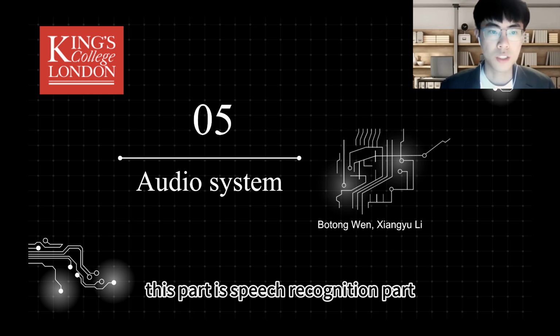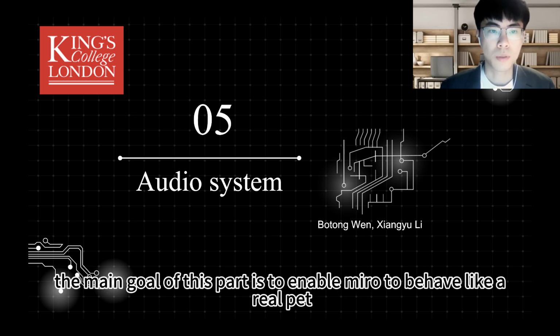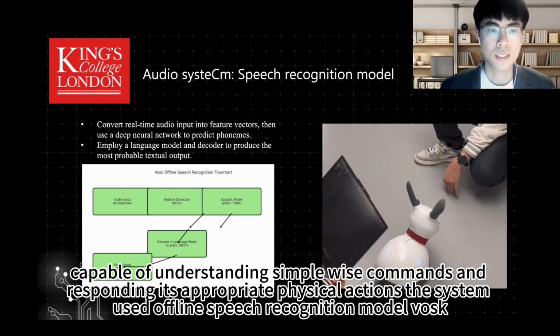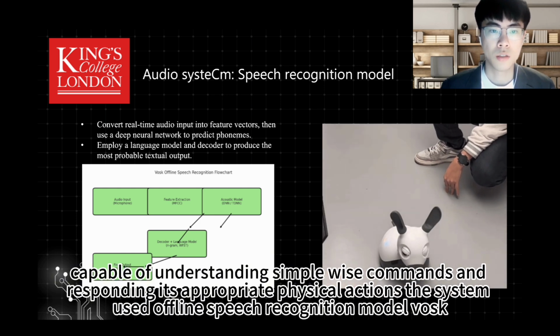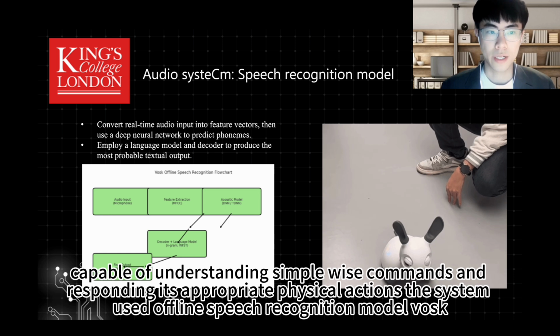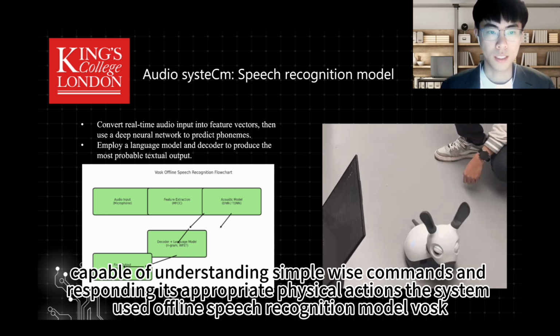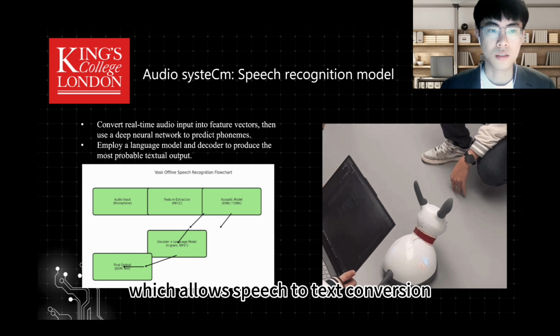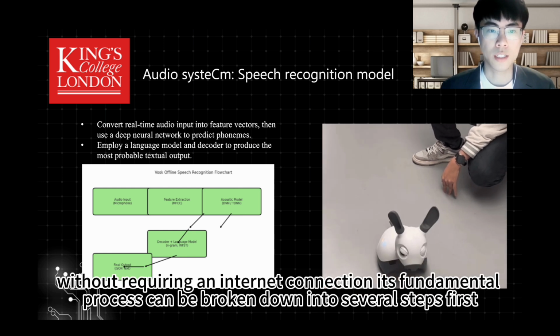This part is the speech recognition part. The main goal of this part is to enable Mirror to behave like a real pet, capable of understanding simple voice commands and responding with appropriate physical actions. The system uses an offline speech recognition model, VOSK, which allows speech to text conversion without requiring an internet connection.